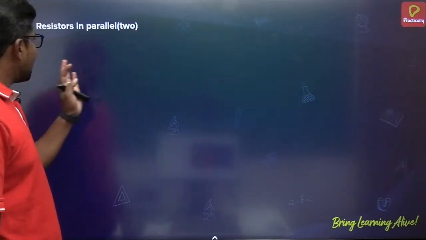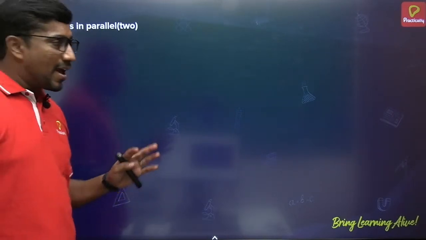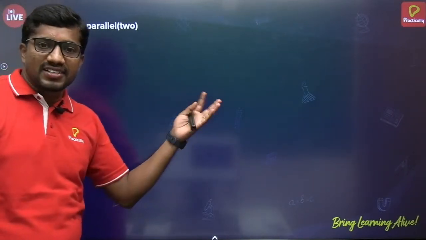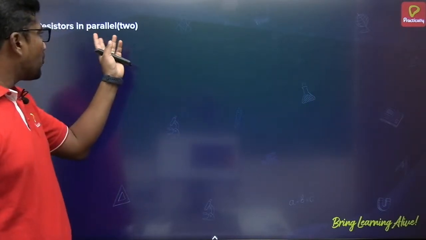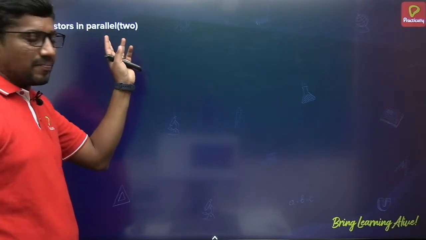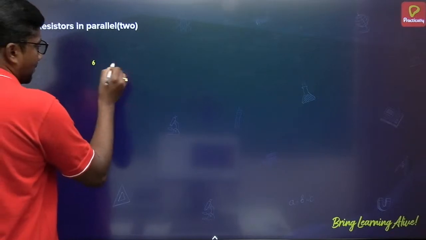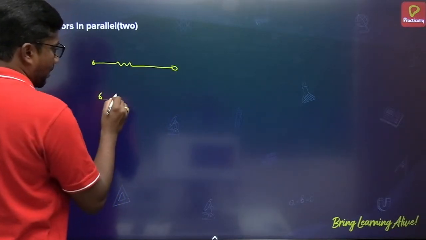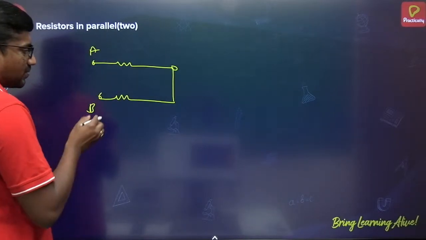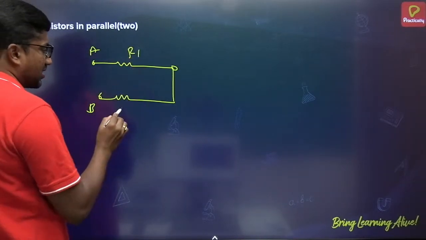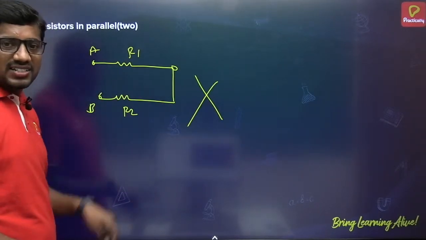So resistors in parallel, I am taking 2 resistors that are connected in parallel. I said series combination is the end-to-end connection. How to connect in parallel? Don't judge the type of connection based on its geometrical structure. Suppose 2 resistors are given which are connected like this. Now we should not say they are in parallel. They are in series only.